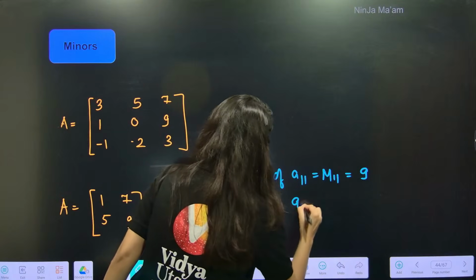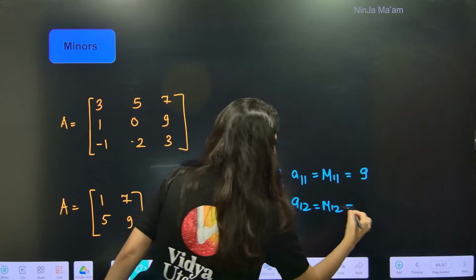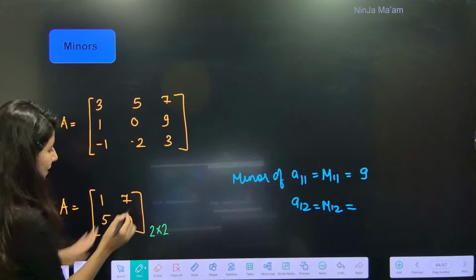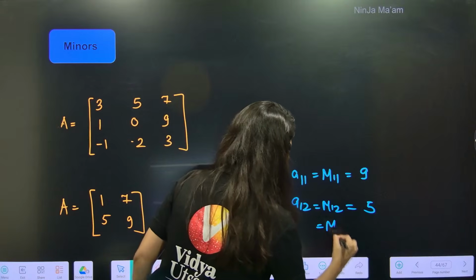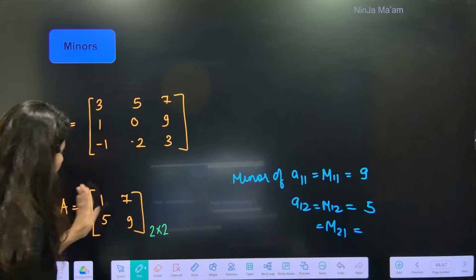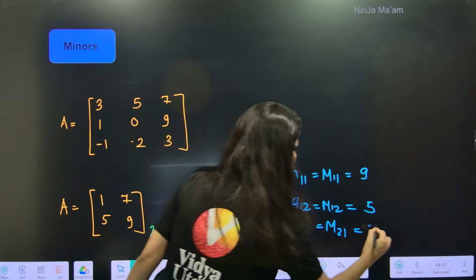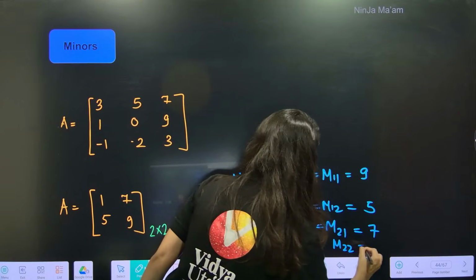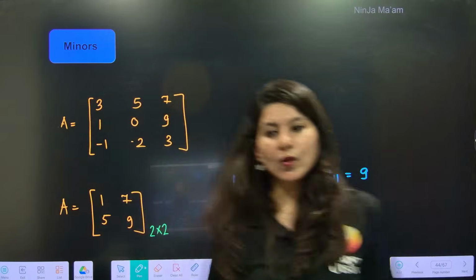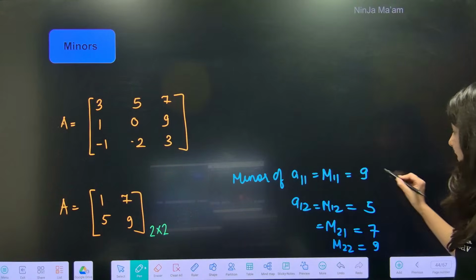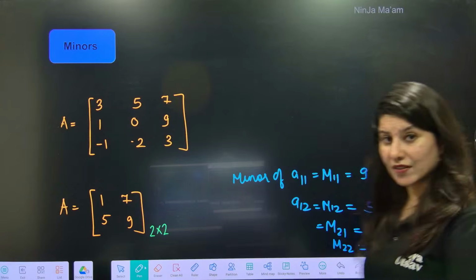What about A12? That is M12. This is your M12, so 5 is the thing. M21, everybody, this is just 7. And M22 is nothing but 9. So this is your matrix.